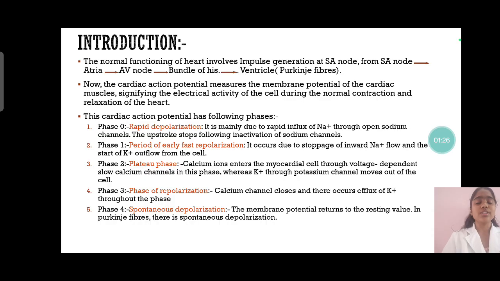Now phase 3. Phase 3 is the phase of repolarization. In this phase, the calcium channel closes and there occurs only and only efflux of potassium throughout the phase. Now phase 4, it is a phase of spontaneous depolarization, where the membrane potential returns back to its resting value. In this phase, inside the Purkinje fibers, there is a spontaneous depolarization.